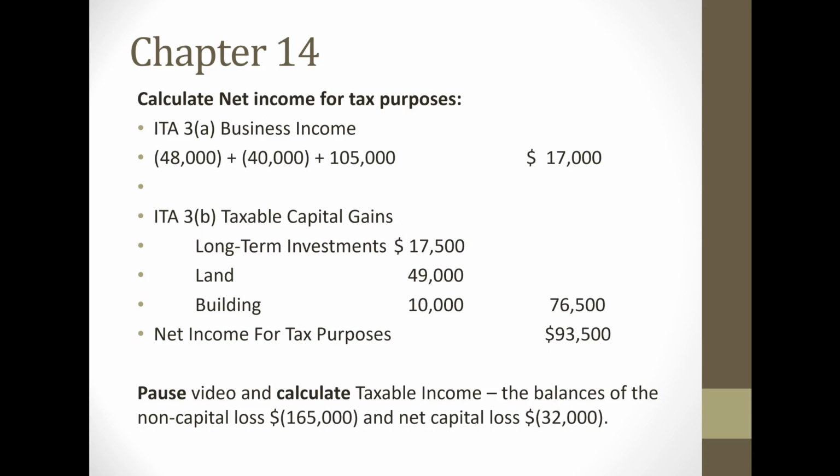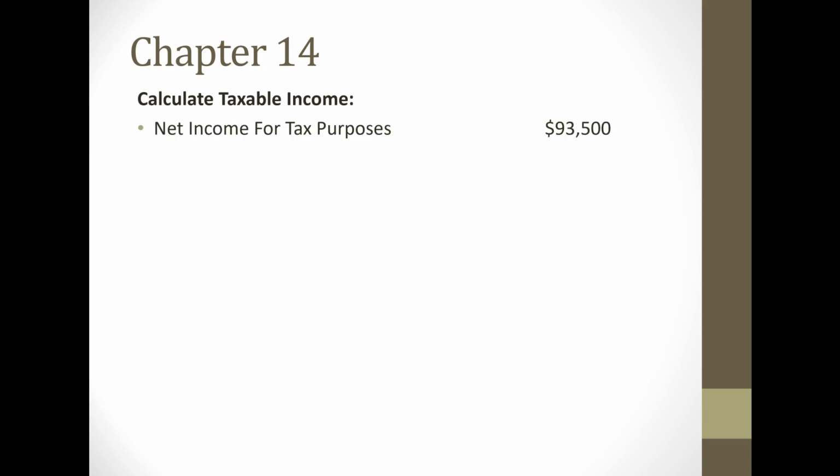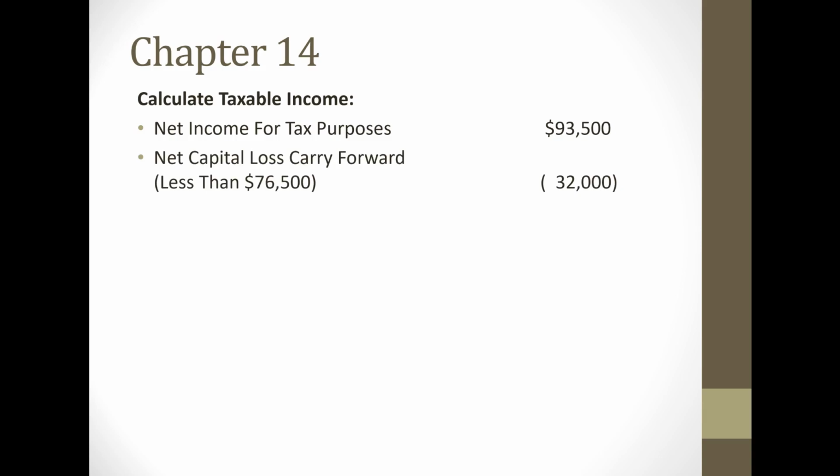Okay, let's resume the solution and move on to the next slide. And let's calculate taxable income. Now remember, net income for tax purposes was $93,500. Now we want to utilize the losses that will expire, and the loss that will expire will be the net capital loss carryover. Now the net capital loss carryover, we can only use it up to the taxable capital gains. Now remember, the taxable capital gains were $76,500. The net capital loss carryover was less than that, so we can utilize the full $32,000 of the net capital